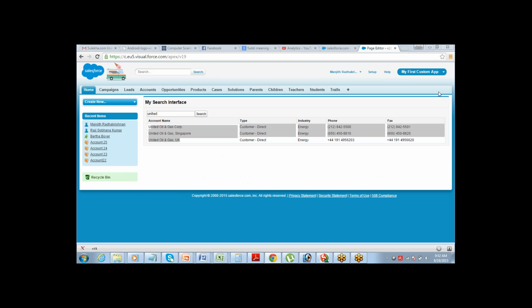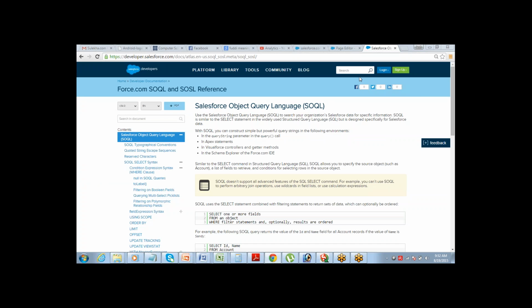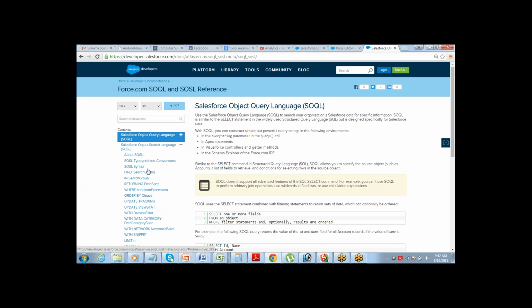Give me one moment. There is this reference guide to SOQL and SOSL, which I'm going to share. This is a nice documentation of all the SOSL and SOQL queries.